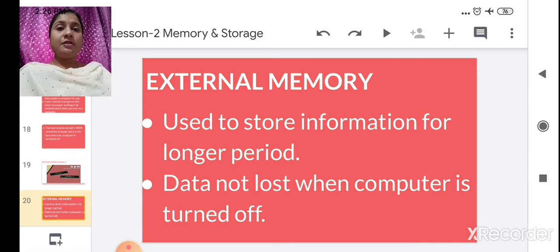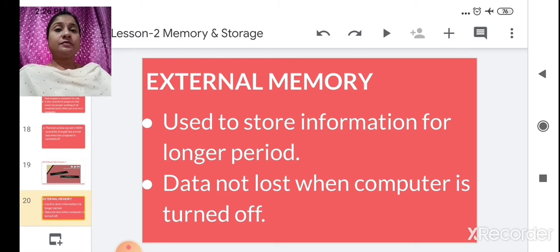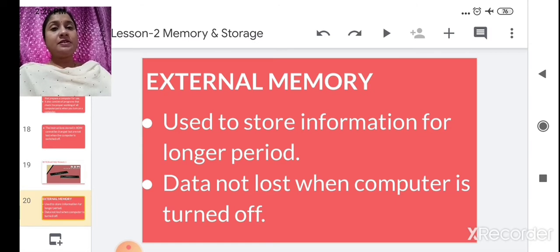We also learned that internal memory is divided into two parts. First is RAM, random access memory, and second is ROM. In RAM, whatever we write in a computer is first stored in RAM, but it is stored on a temporary basis. So whenever the computer is turned off or electricity is gone, this data and instruction will also get erased from the computer.